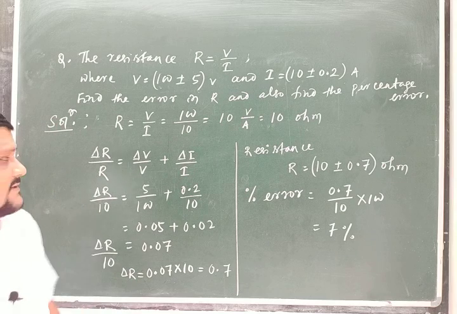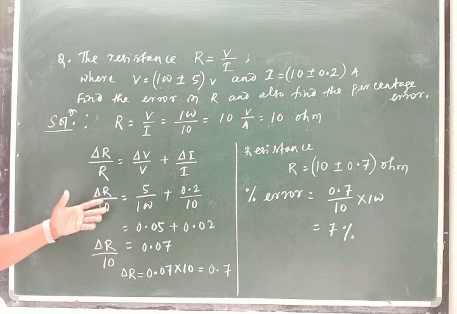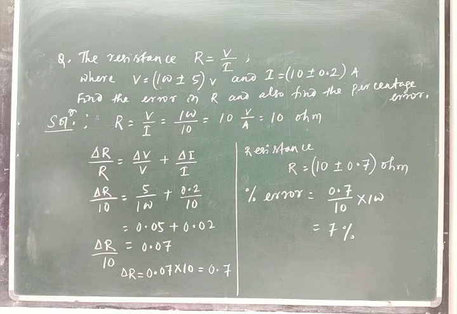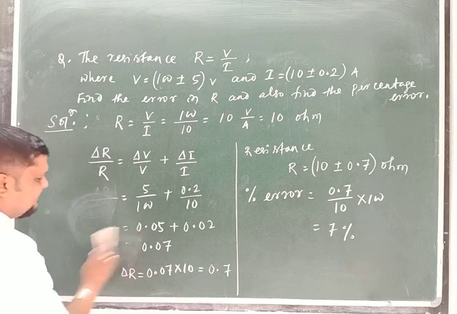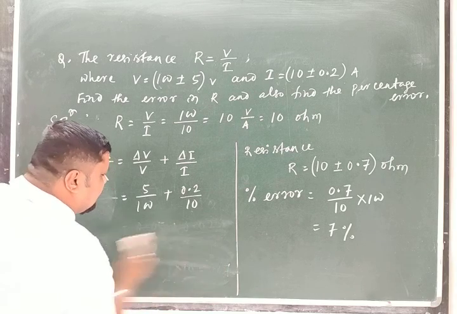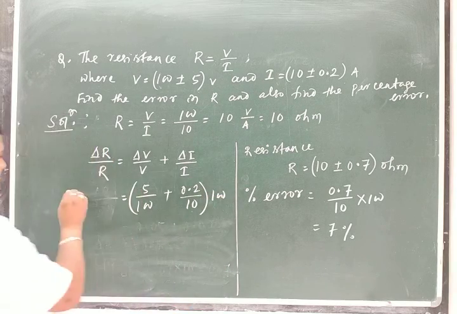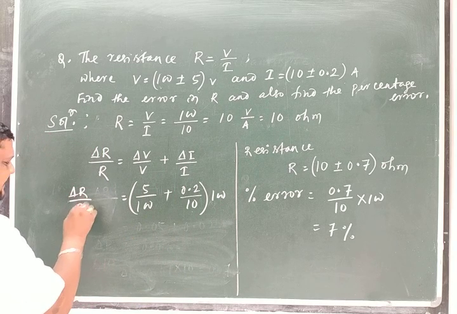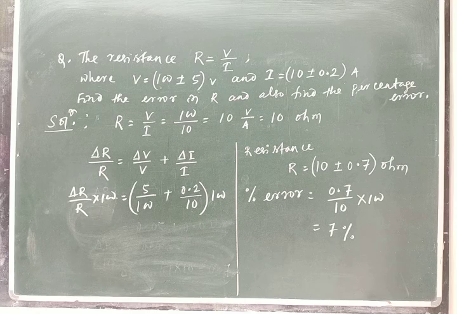That is one way of calculation. Otherwise, if you have no need to calculate this delta R, you can find the percentage error in R directly. How will you find it here? Percentage error in R is delta R by R into 100. In the last section I discussed this, delta R by R into 100.